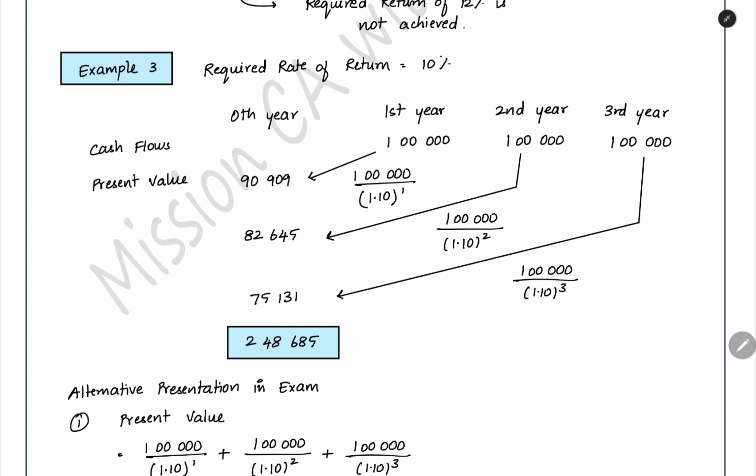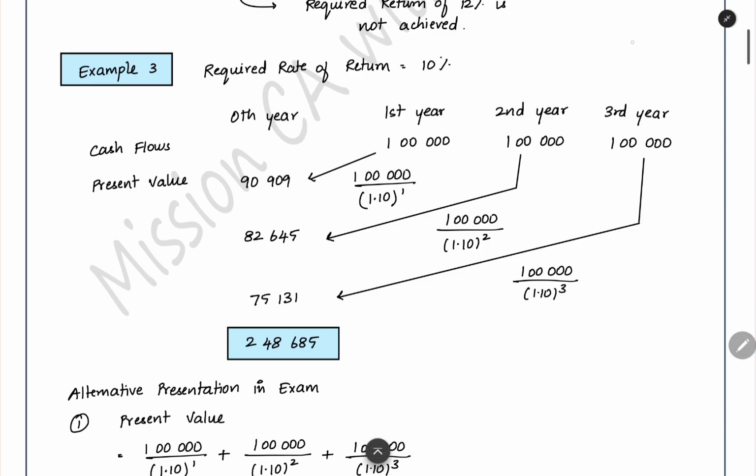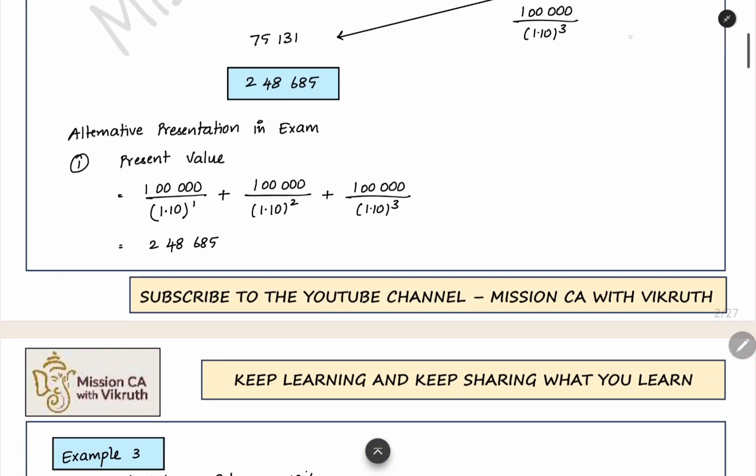When you are seeing the question, if you are unable to interpret it, you can do this and see what is the data given in the question, so that you will be able to get an idea of what it is. Now if you are doing this for each and every question, it will take time. When you practice enough, you can do an alternative presentation in the exam. This entire chart you need not draw in the exam. Alternatively, you can use this type of presentation.